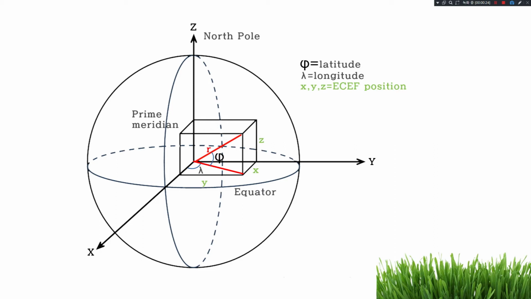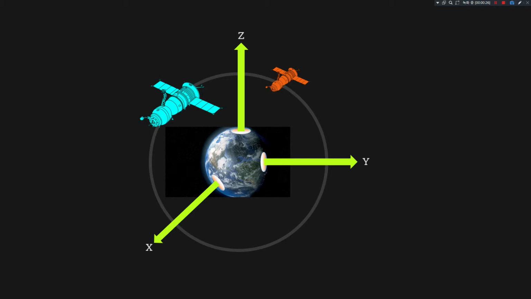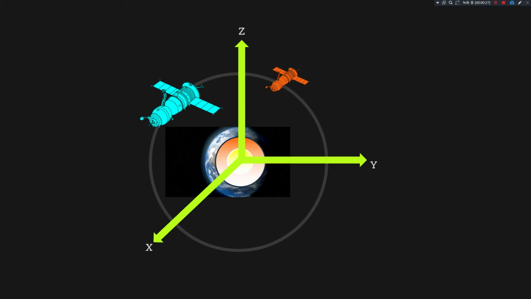If you look at the ECEF coordinate system, it is located at the center of the Earth's interior, and this is the origin of the coordinate system. Therefore, it will be the origin of coordinates in the innermost of the Earth. So, when you look at the inside of the Earth illustrated here, there is the origin of the coordinates in the innermost inside. These satellites are not error-free even if they are considered accurate.